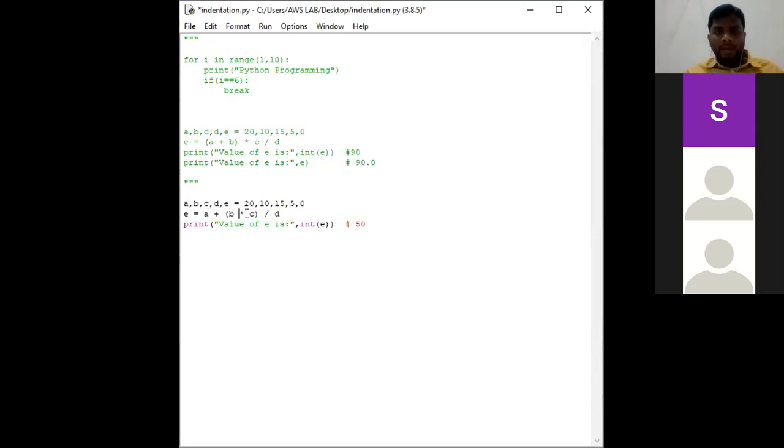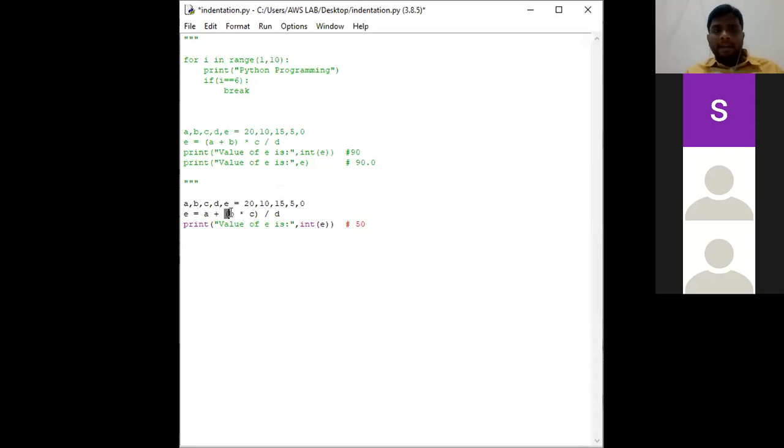Is everyone getting me? Here A equal to 20, B equal to 10, C equal to 15, D equal to 5, and E is equal to 0. This is the expression which I have given here. I asked the interpreter to print the value of E in the form of an integer. The value of B is 10 and the value of C is 15. 10 into 15, 150. Clear everyone?